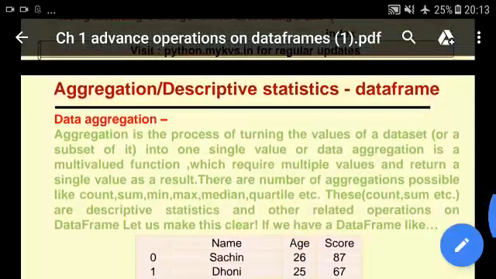Good morning, children. Now we are going to see aggregation and descriptive statistics on a data frame in Python. First is data aggregation.